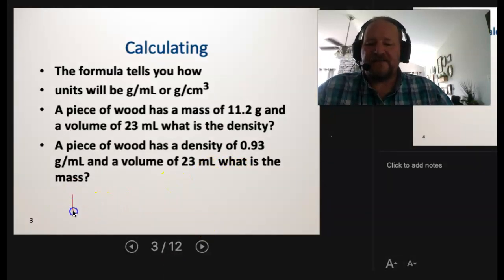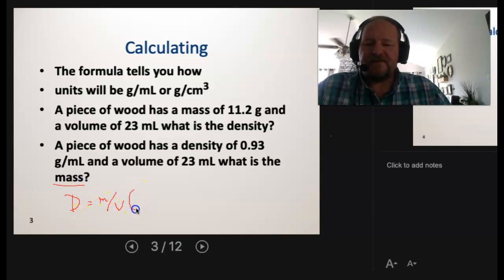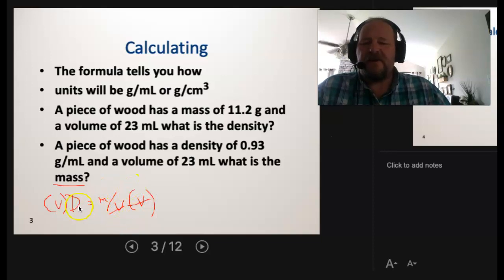Now, we're still going to start with density is equal to mass over volume, except I'm not looking for density this time. What are we looking for? What says a piece of wood has a density of that and a volume of this? What is the mass? I want to solve for mass. So the way I'm going to do that is I'm going to multiply both sides by volume. Over here, the volumes will cancel out. Mass will be isolated by itself, and my new statement simply says mass is equal to density times volume.